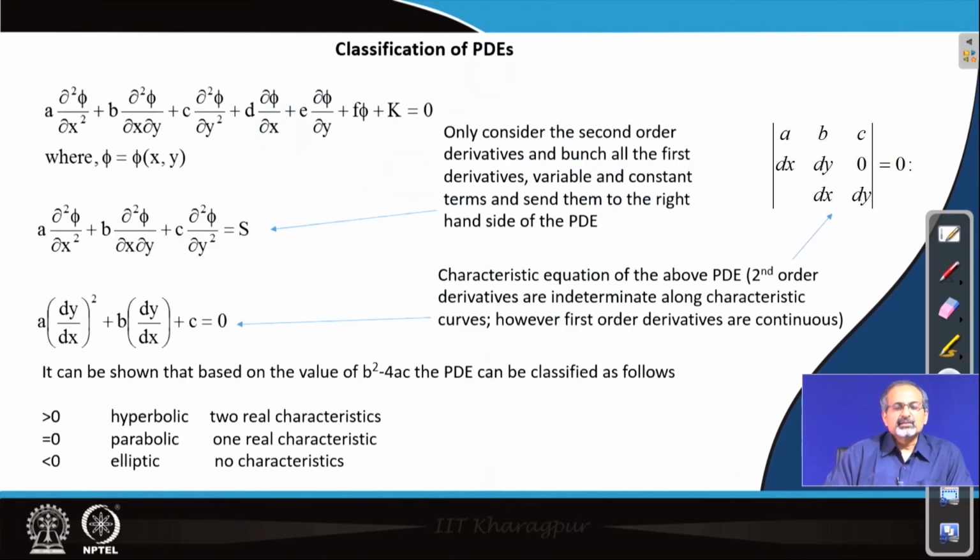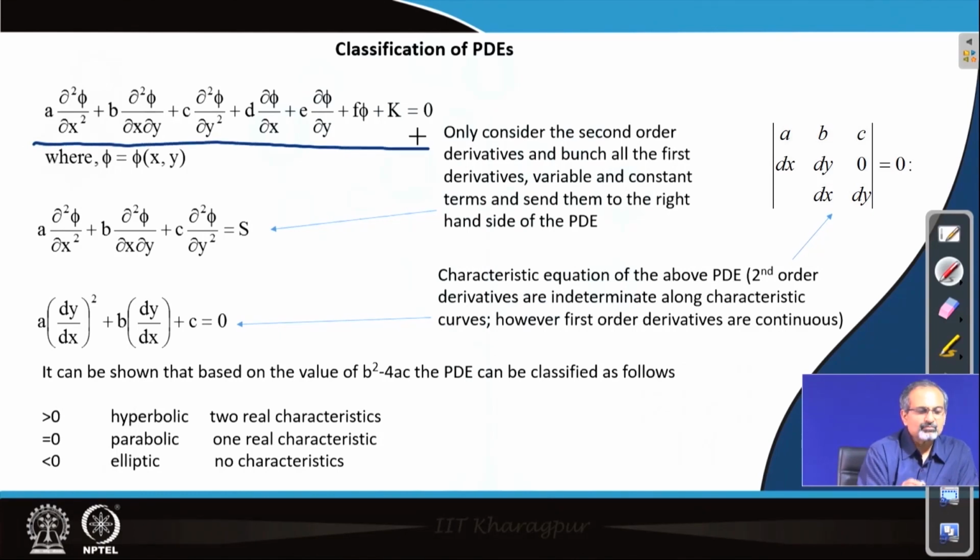When it comes to classification of a single partial differential equation, you can write it down in a form like this, where you can see second order partial derivatives of the dependent variable phi, and phi is a function of two independent variables, x and y.